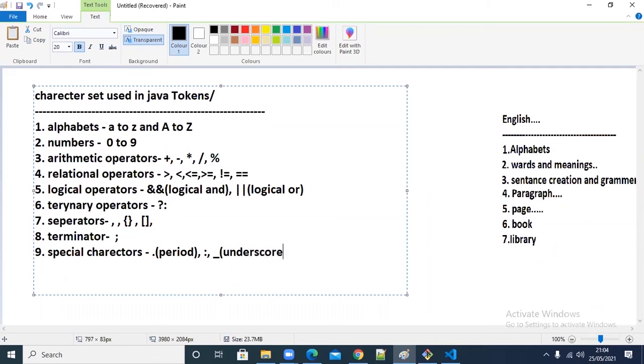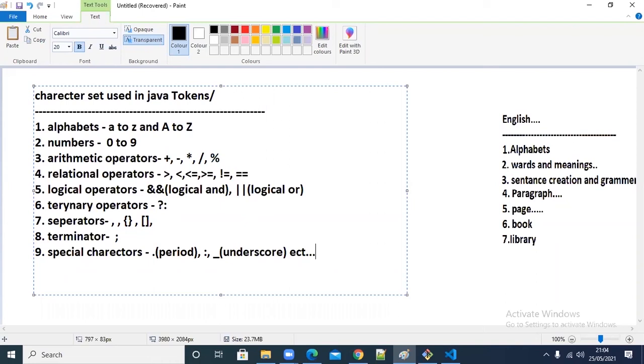Underscore. Okay, like that. So these are the characters. All are characters only, all are symbols only, right? Which are used in Java. All these characters are used in Java, and these are considered as tokens. That's it. So tokens are all of these.